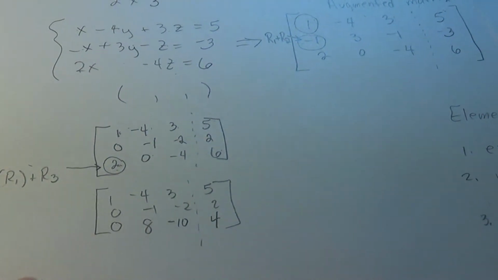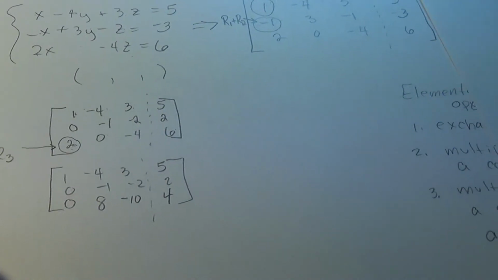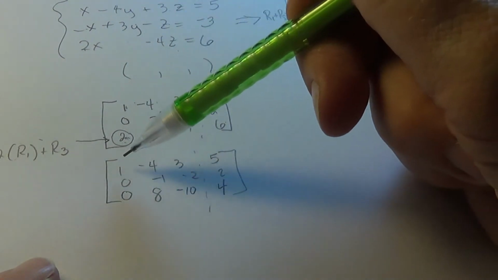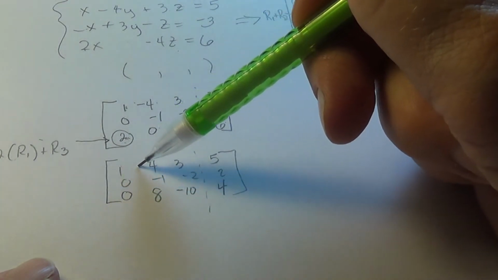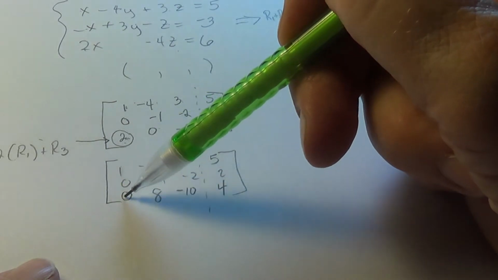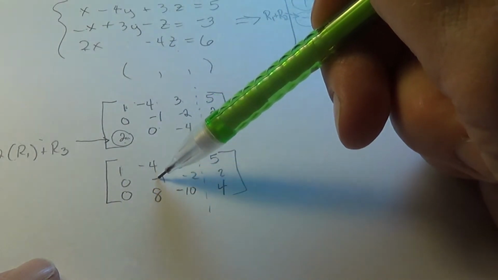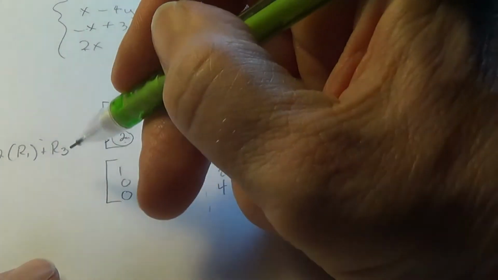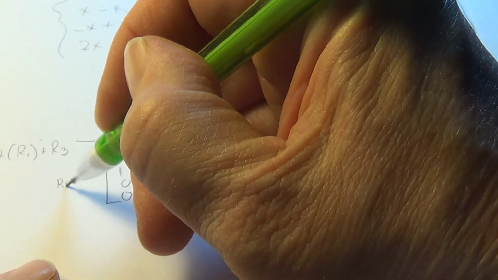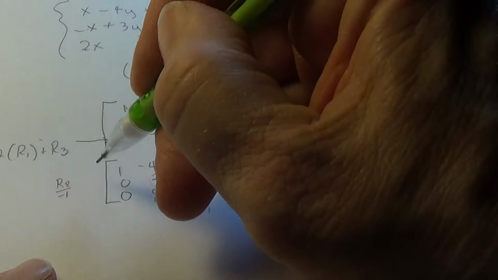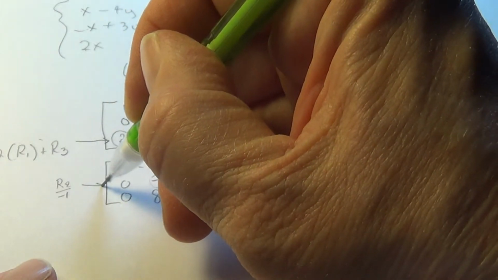And I will now take those and observe what has to be adjusted next. We already have a 1 in this row, so the lead number has to be a 1 and under it are zeros. And we get to here, this has to be a 1. So all I have to do to make that a 1 is multiply or divide. I'll say divide. Row 2 divided by -1, or row 2 multiplied times 1. Same thing.